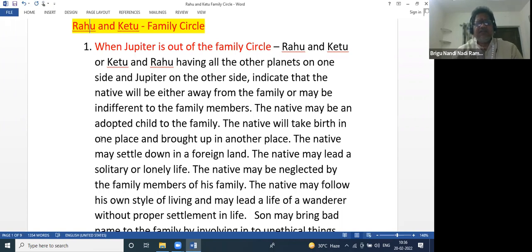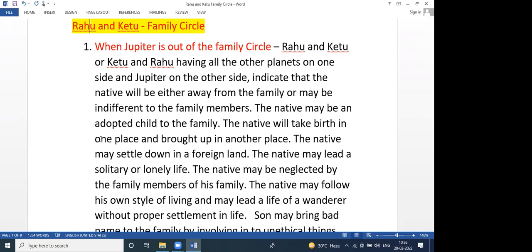For example, one person is born in Delhi, his Jupiter is outside, so he may settle in Mumbai, Kolkata, or Bangalore. So these people generally settle in another land, another country. It may be another country, or another land meaning another state. So the native may settle down in a foreign land. The native may lead a solitary and lonely life.